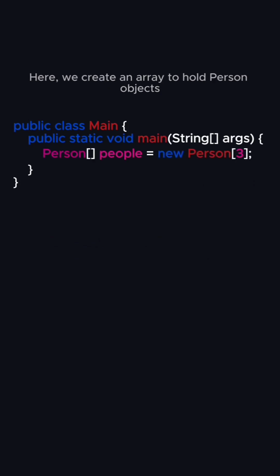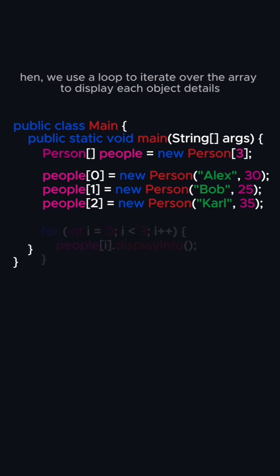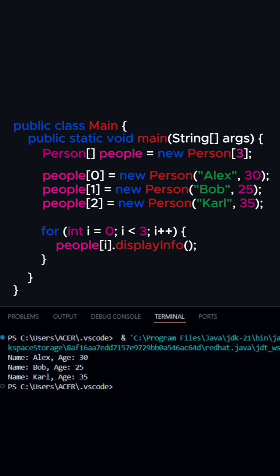Here, we create an array to hold Person objects. Then, let's initialize each element with a Person instance while passing name and age to the array position. Then, we use a loop to iterate over the array to display each object's details. Here, you can see the output.